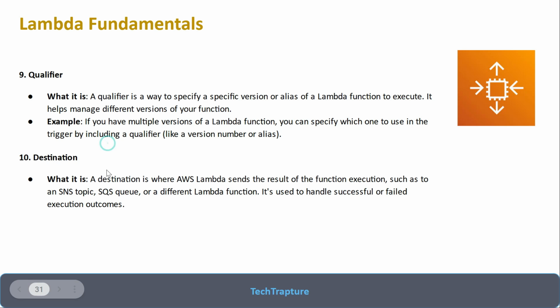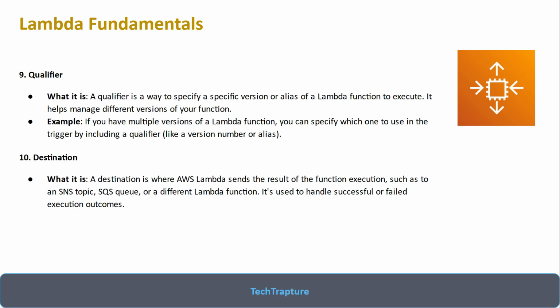Then destination. A destination is where your AWS Lambda sends the result of a function execution. We will also see that the destination has options such as SNS topic, SQS, S3 bucket, and different other destinations. These are the common terminologies in AWS Lambda. Now this was all about the conceptual things about AWS Lambda. Now it's time for a practical demo.